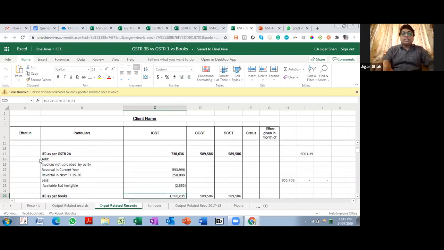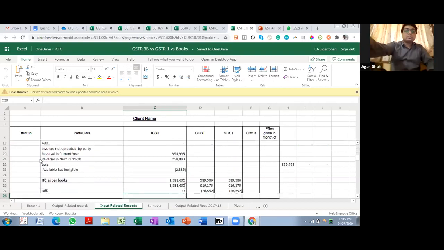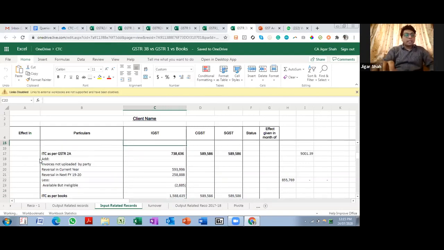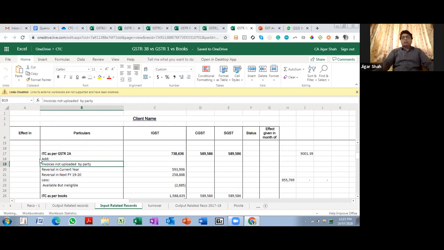Once you have arrived at that figure, then you compare it with GSTR 2A. So your GSTR 2A has these figures, but you see that the books have a much larger figure. Then you need to see what the reconciliation items are. Over here, the biggest reconciliation item can be that invoices are not uploaded by some party. That is one of the reconciliation items. Then there is some reversal that I had done in books, and then a reversal which is done in the next financial year.